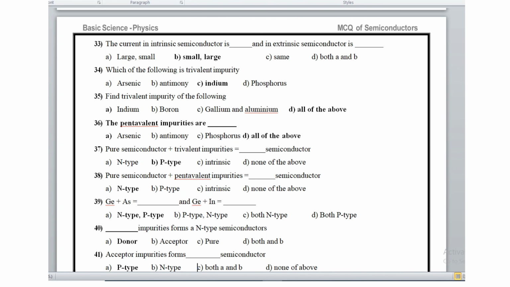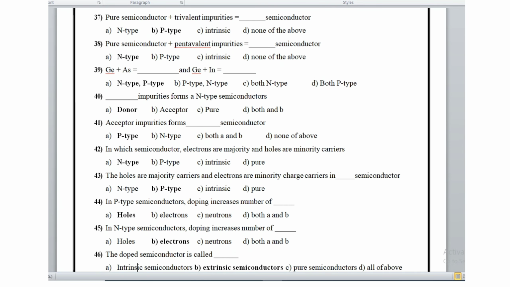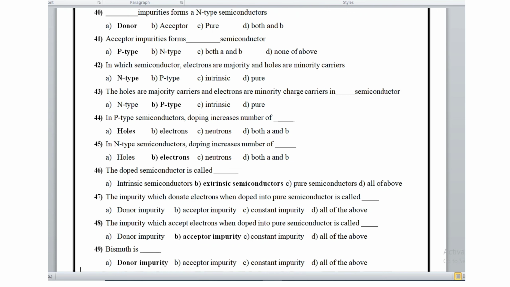Then the next question: gallium plus arsenic is N-type and gallium plus indium is P-type. Then donor impurities form an N-type semiconductor. Then question number 41: acceptor impurities form a P-type semiconductor. In which semiconductor are electrons the majority and holes the minority carriers?